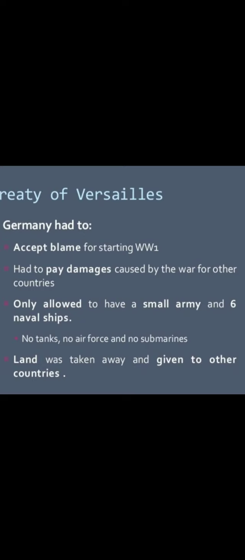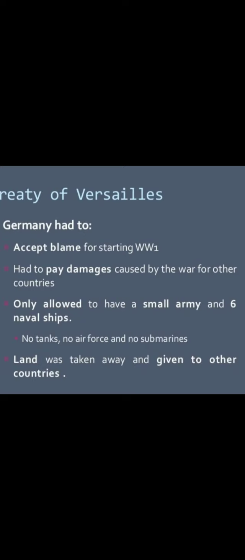That is, Germany can have only a small army and only 6 naval ships. No tanks, no air force, no submarines, because if they had those, Germany would again start to attack. So Germany was forced to surrender all these things at the end of World War I.